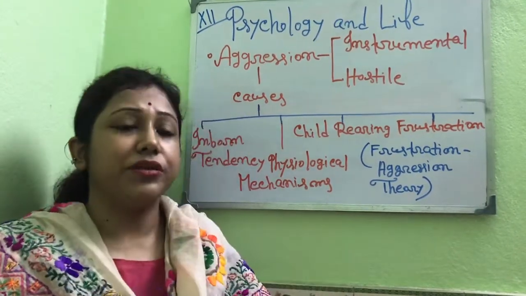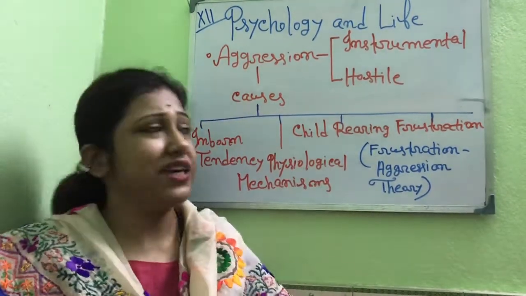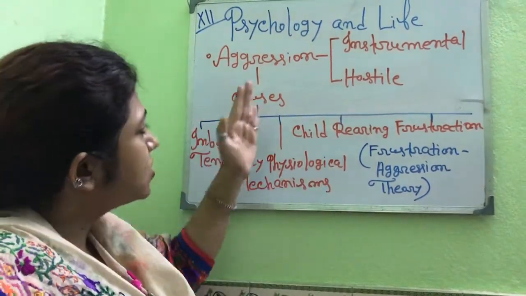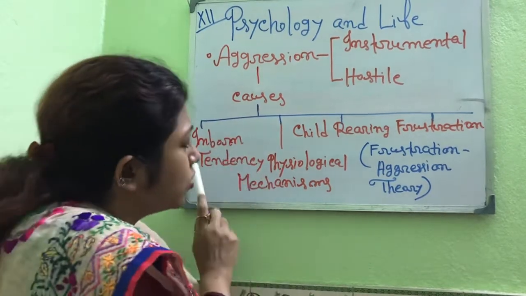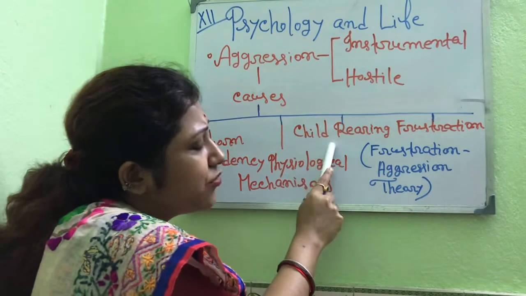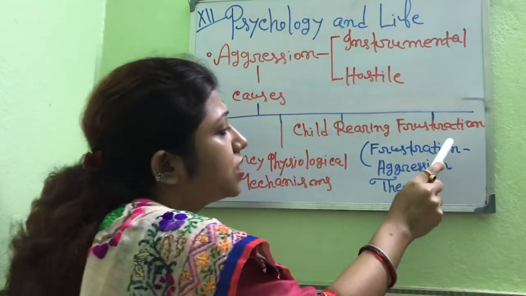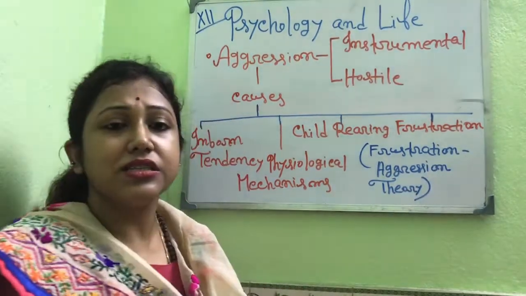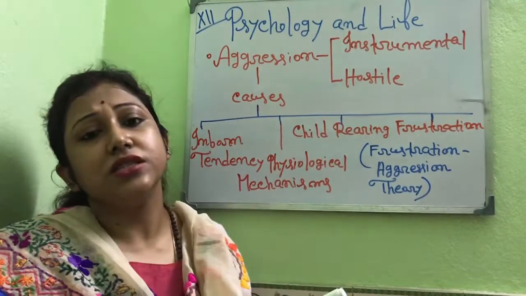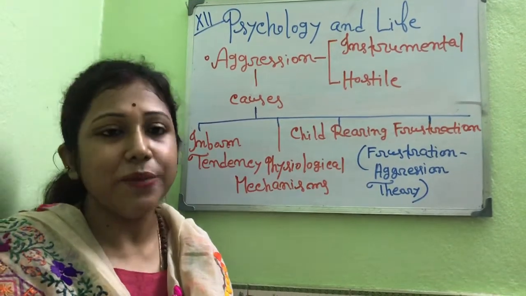And now, again, we repeat the causes of aggression: the inborn tendency, the physiological mechanism, child rearing, and frustration. And students, you have to mention the frustration-aggression hypothesis, and this hypothesis was proposed by Dollard and his colleagues. Okay? And thank you.